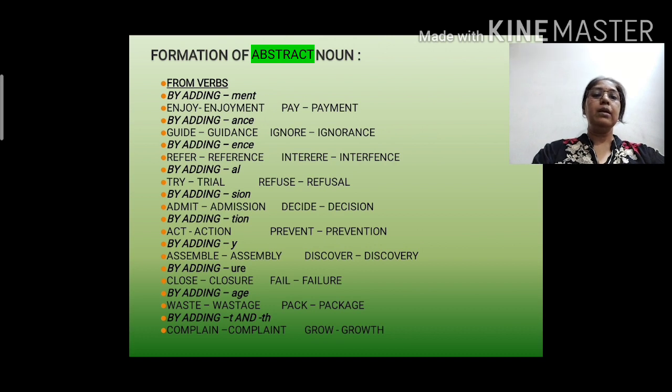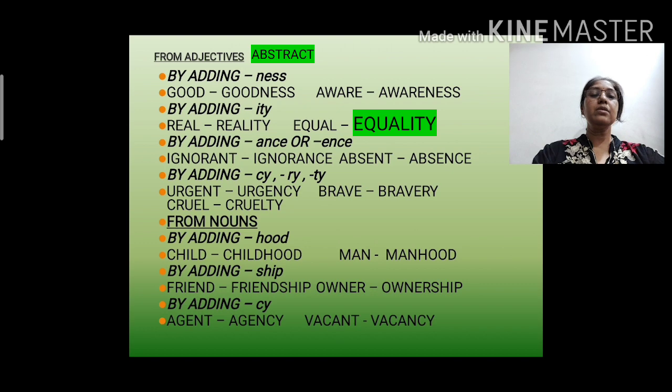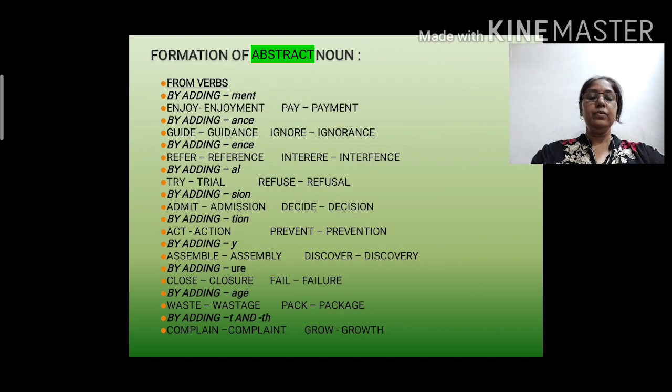Next one, by adding al: try, trial, refuse, refusal. By adding sion: admit, admission, decide, decision. By adding tion: act, action, prevent, prevention. Next one, by adding y: assemble, assembly, discover, discovery. By adding ure: close, closure, fail, failure. By adding age: waste, wastage, pack, package. Next one, by adding t and th, that is complain, complaint, grow, growth.